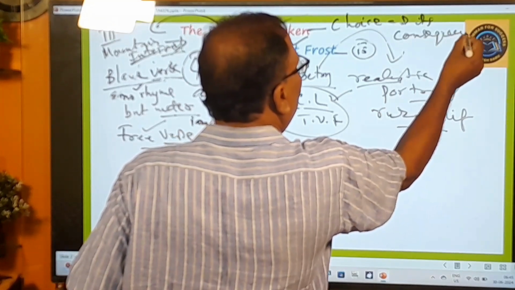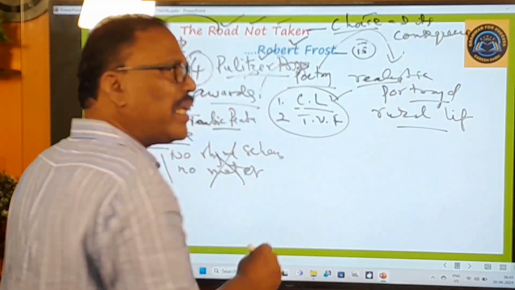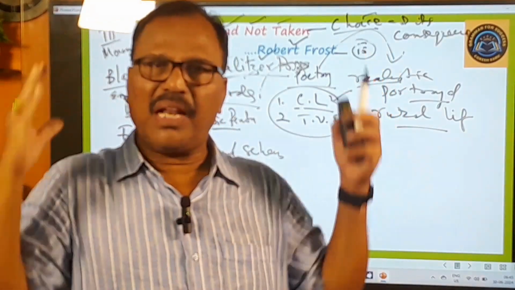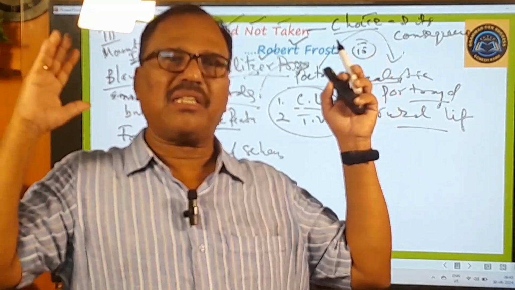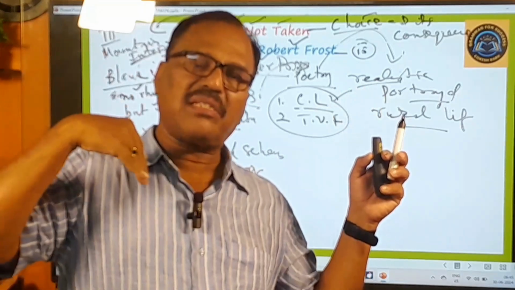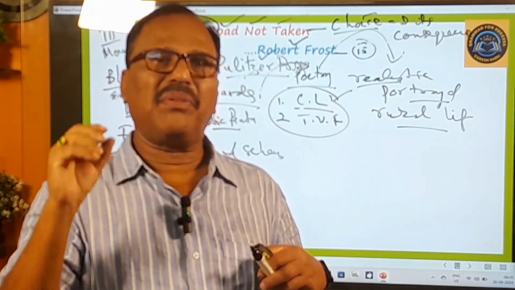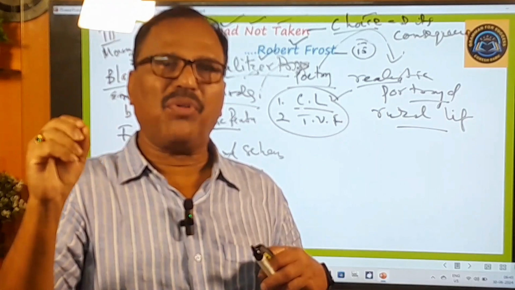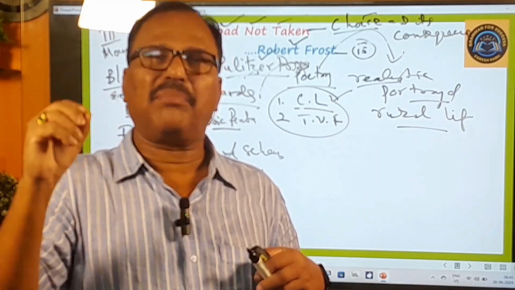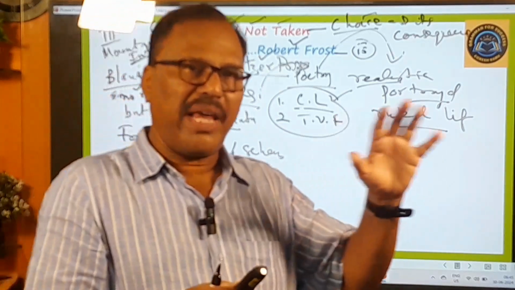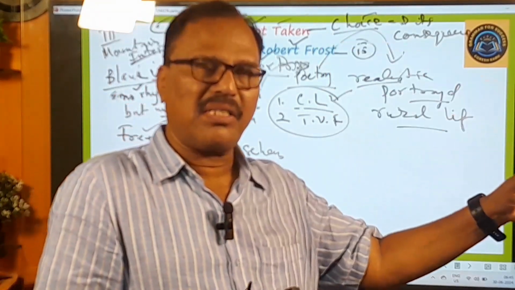Whenever you make a choice, you have to reap its consequences. In our life, we come across two kinds of choices: good choices and bad choices. If you make the good choice, you will be happy and you will reap only good repercussions or consequences. If you make a bad choice, then what happens?